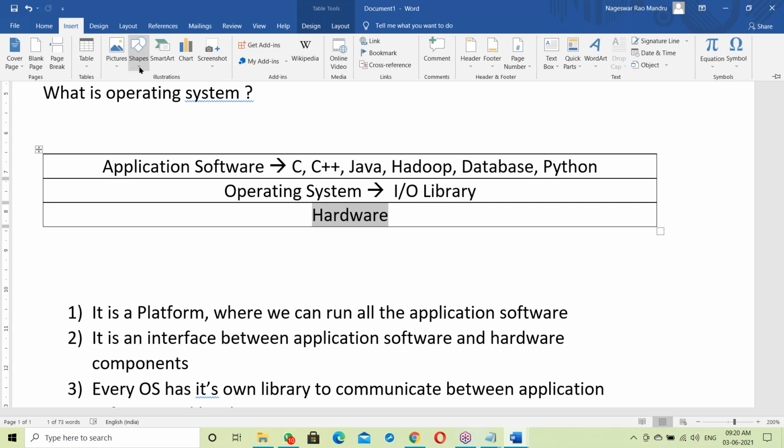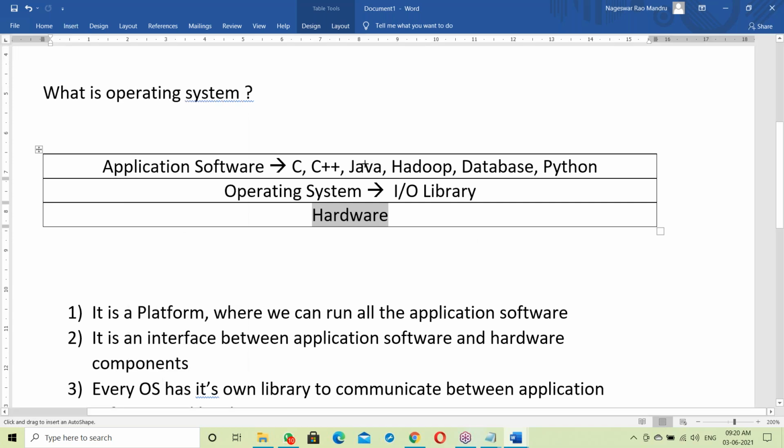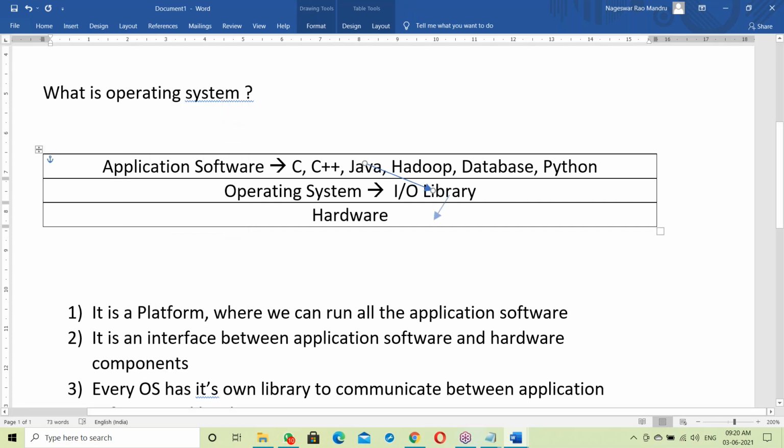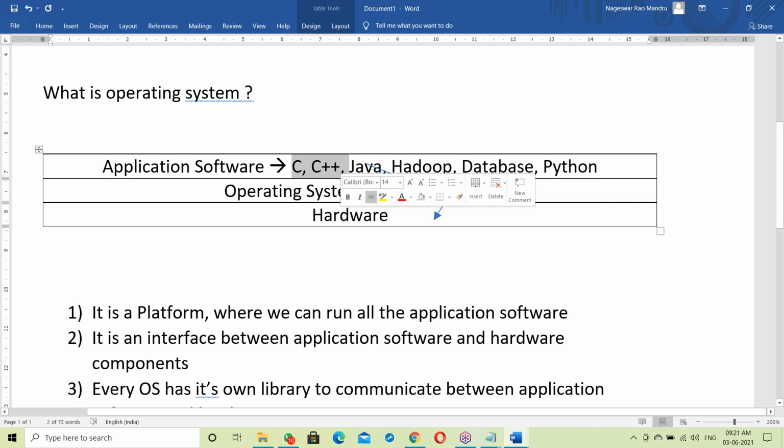Every program has to link with the OS library. After linking with the OS library, then it communicates with hardware components. Suppose C and C++: it's the exe file concept, which is static linking. Java and Python have no exe file concept; that is dynamic linking here.